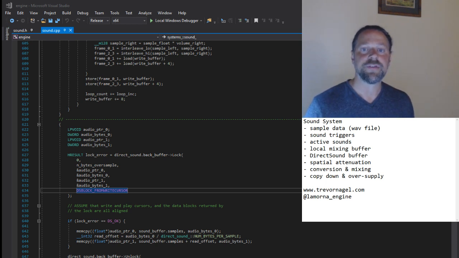Lamorna Engine features a sound engine that handles basic 2-channel spatial audio with multiple sound sources mixed into a local buffer and streamed to DirectSound. The sound system is composed of a number of elements.